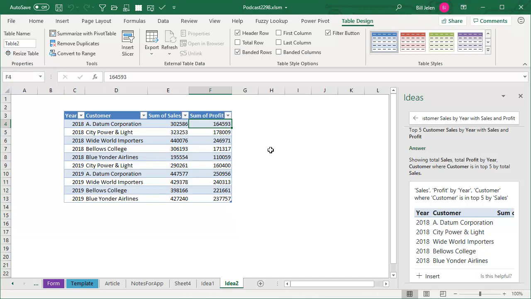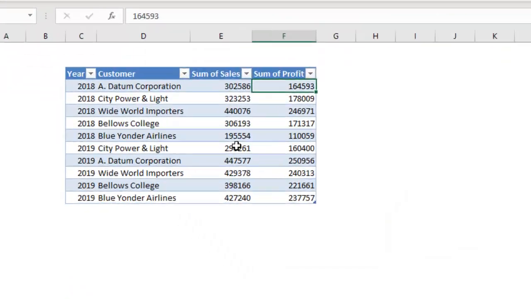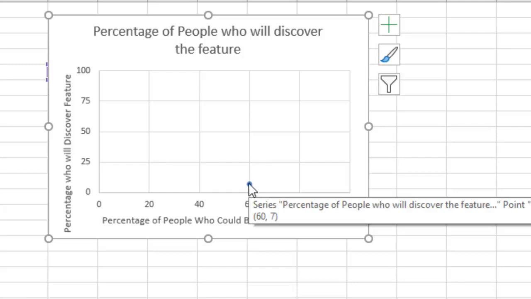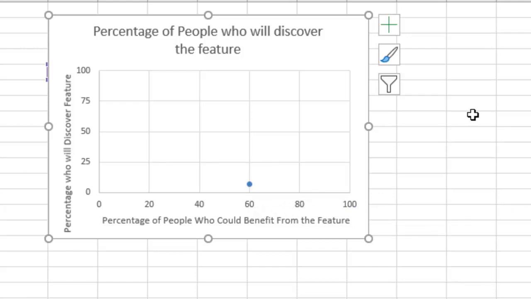Should that have been a pivot table? Maybe. Although I guess if you're using this, maybe you're a person who would be freaked out by a pivot table. This really has the chance to enable a lot of people who can't figure something out in Excel to do something in Excel. In fact, my one fear with this is it's such an important feature that I'm going to estimate probably 60% of the world can benefit from this feature, but it is not discoverable. The discoverability rate is probably like 7% or something like that.